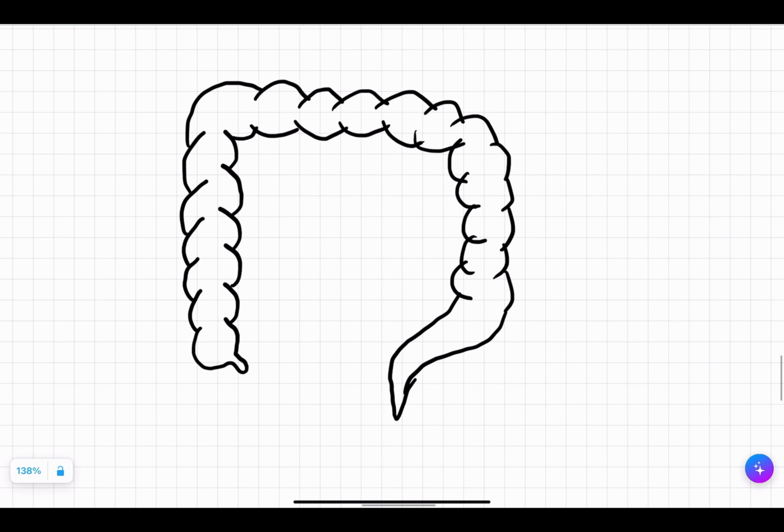Now see, here you have your superior mesenteric artery and here you have your inferior mesenteric artery. One thing which is quite peculiar is this part, till this part is the derivative of midgut, while the entire part that you see here is the derivative of hindgut.